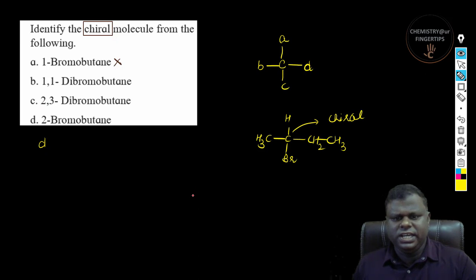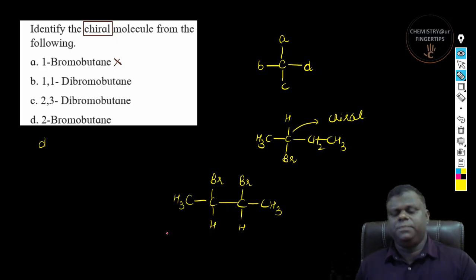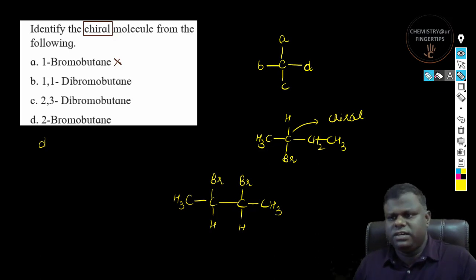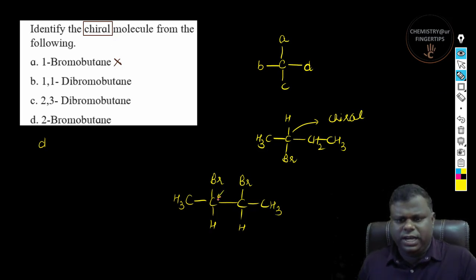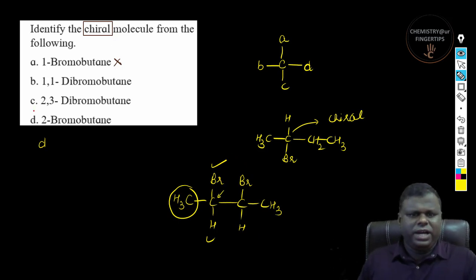Now let's talk about C. C is dibromobutane. So you have butane, which means 4 carbon, and there is going to be a bromine here, and there is going to be a bromine here. Correct. And there is going to be a CH3 here, a CH here, and a CH here, and a CH3 here. So if you could see here in all these cases, let's talk about this carbon. This is connected to one group, this is another group, this is another group, and this entire group, all 4 groups are different, right? So at least one chiral is fine as well, right? So I think option C also goes over here. So you have C and D.